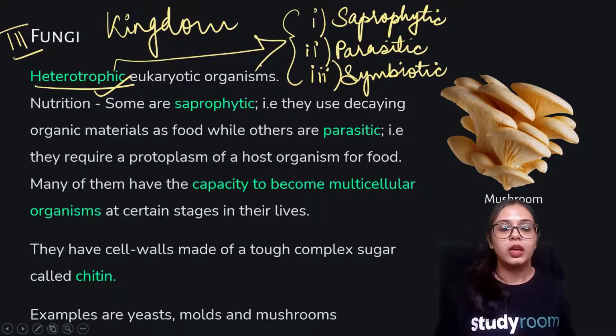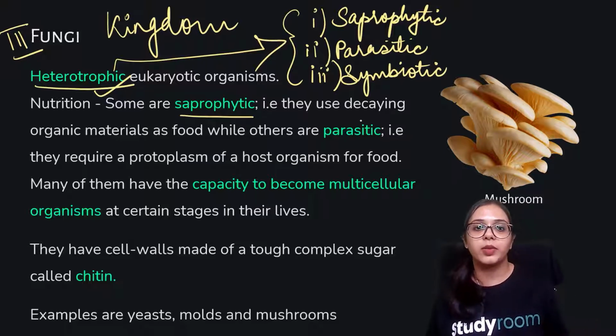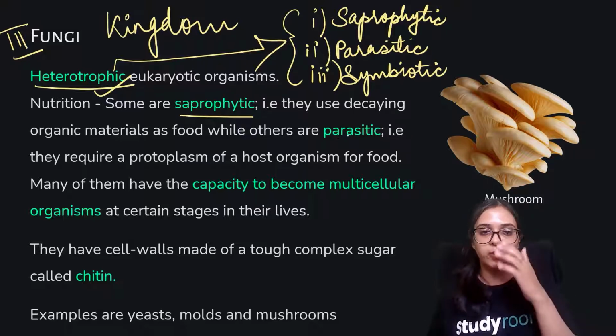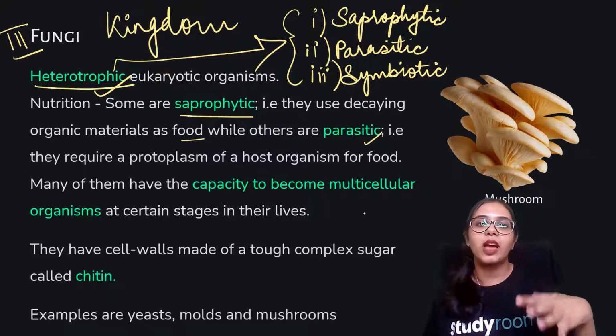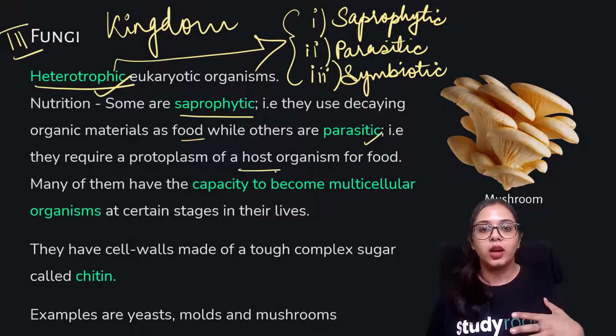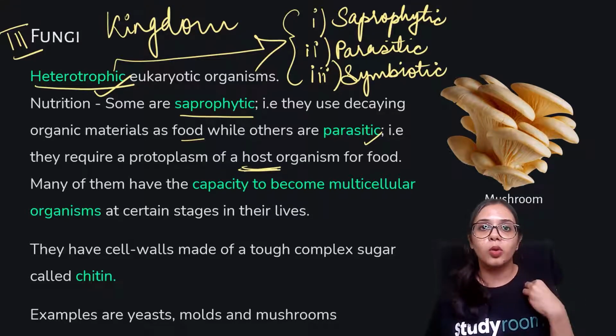They are either saprophytic, meaning they use dead or decomposing organic material as food, or parasitic in nature. In the second category, they live as parasites on other organisms, which are called hosts.